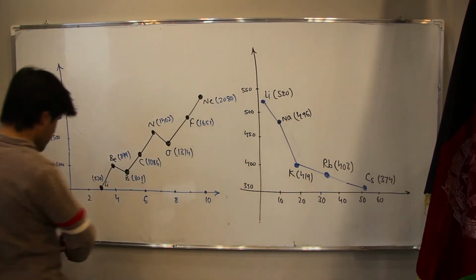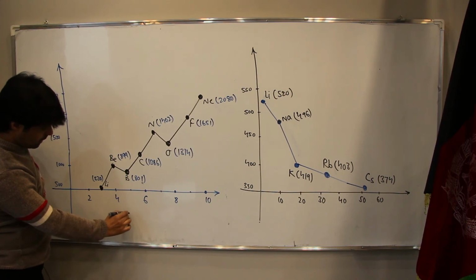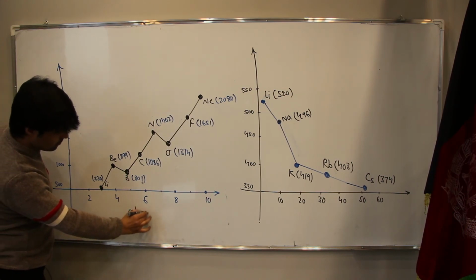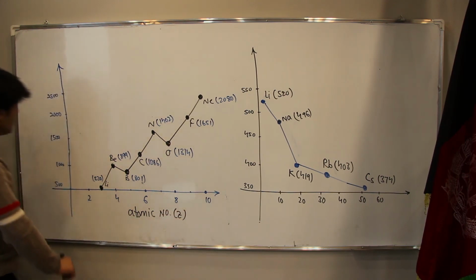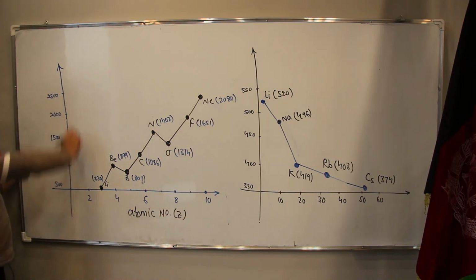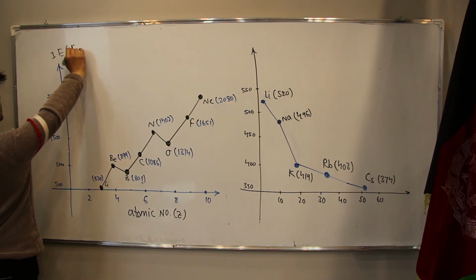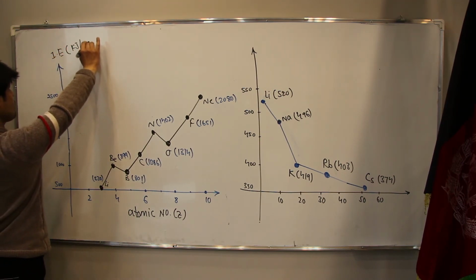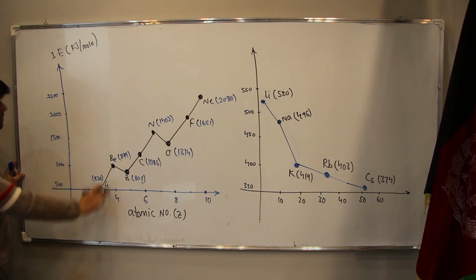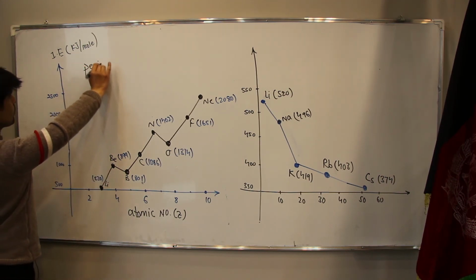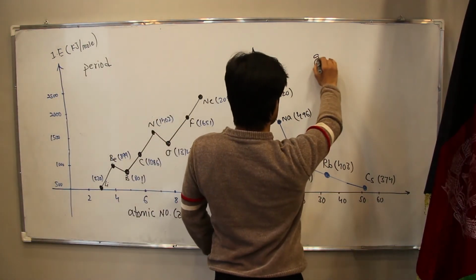Okay friends, we are zooming that graph. This one is atomic number Z, and this one represents ionization energy. The unit is kilojoule per mole. The first graph indicates period, and the second graph indicates group.